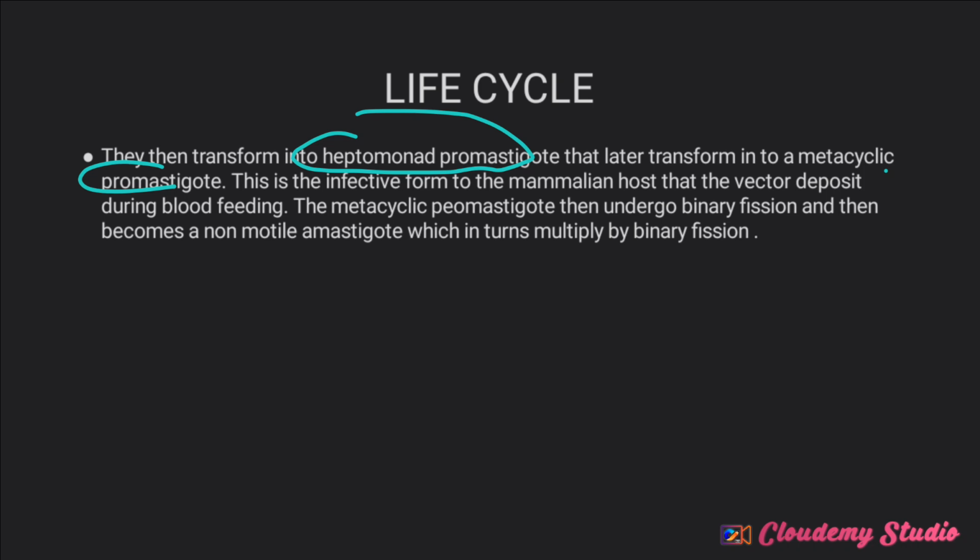Once the sandfly comes again to feed on the blood of another man, another mammalian host, it injects this metacyclic promastigote into the blood of the man. Are you getting me now? Now this metacyclic promastigote undergoes binary fission, which means it divides. You understand? And when it divides, it becomes a non-motile amastigote, which in turn multiplies by binary fission. And it is this amastigote that another sandfly will come and take during a blood meal, and that is how their life cycle proceeds.